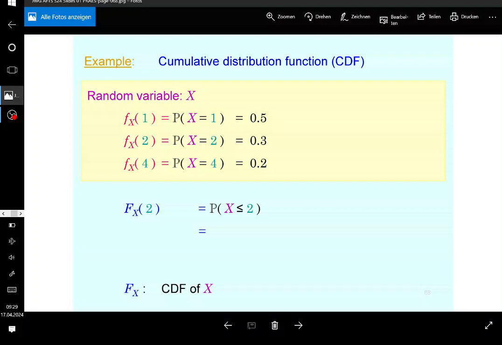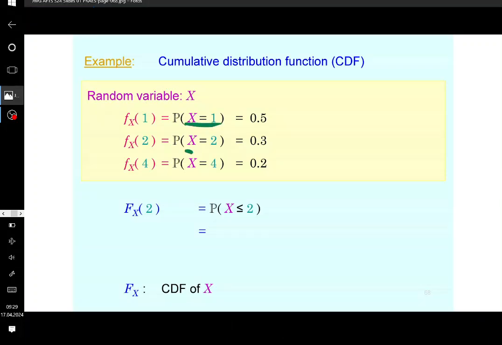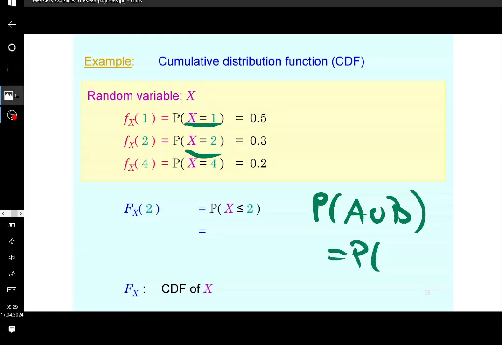Now, how do you get that? Since this is a union of events, of these two, because if x is not greater than 2, it means that it's either equal to 1 or to 2, so that event constitutes a union of these two. The probability of a union is going to be the sum of the probabilities of the corresponding events, provided that the events are disjoint.